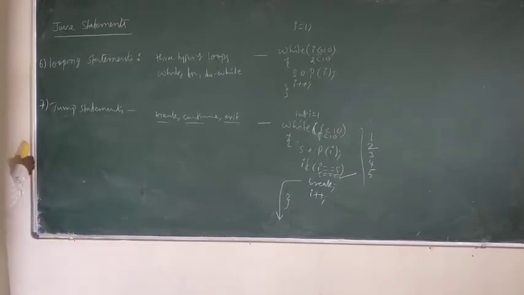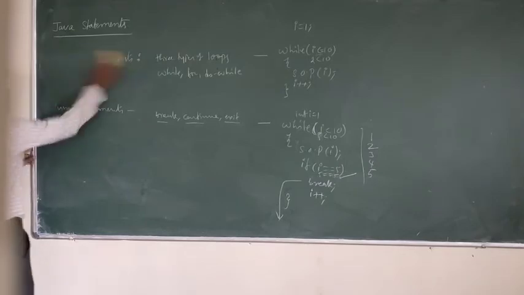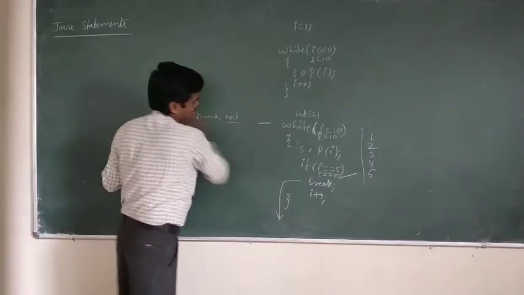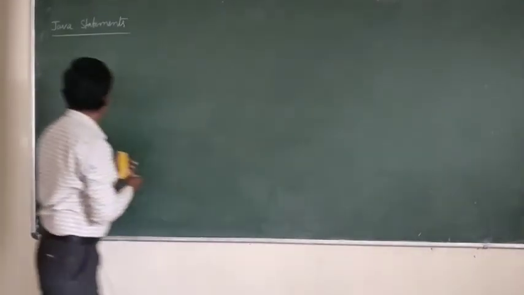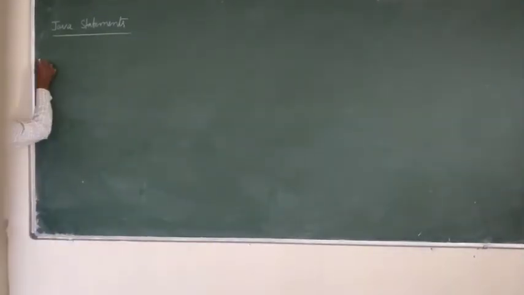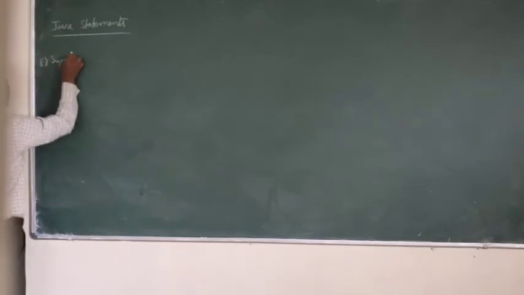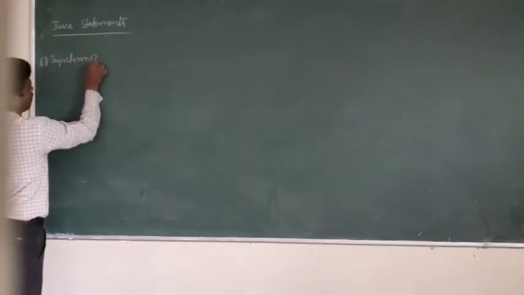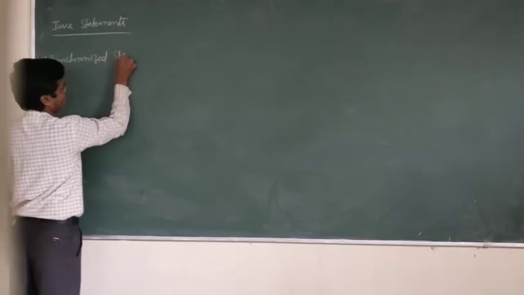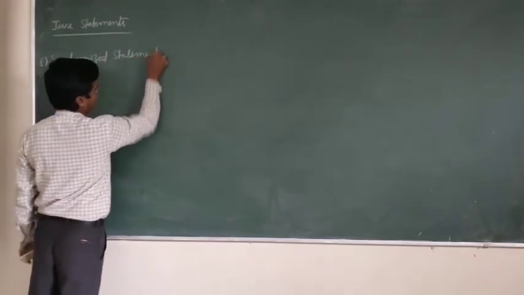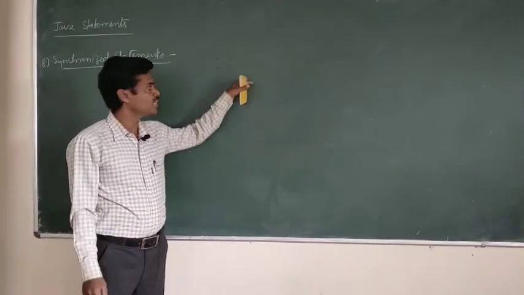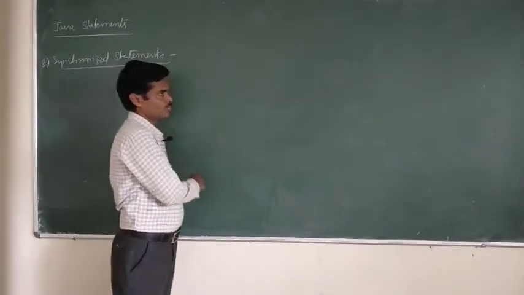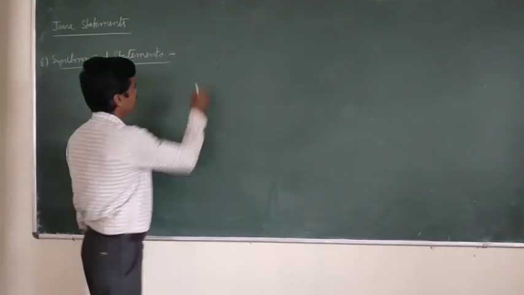Next, another statement is called synchronized statement. See, synchronized statements are used to define the multi-threaded program, or to develop any multi-threaded program.